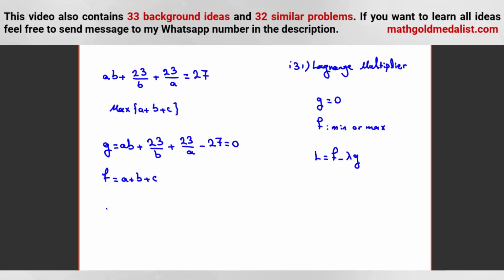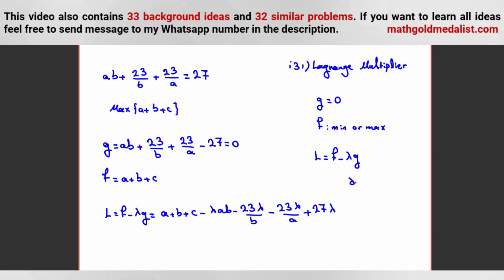So, here L is F minus lambda g, which is equal to A plus B plus C minus lambda AB minus 23 lambda over B minus 23 lambda over A plus 27 lambda.